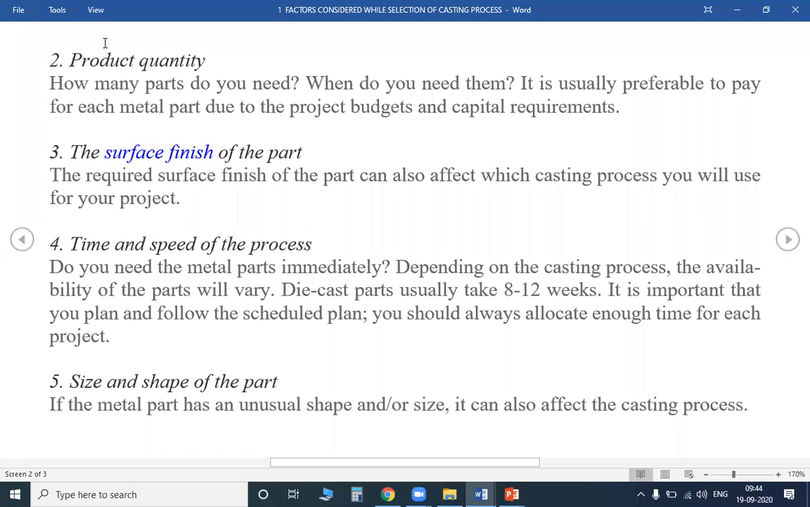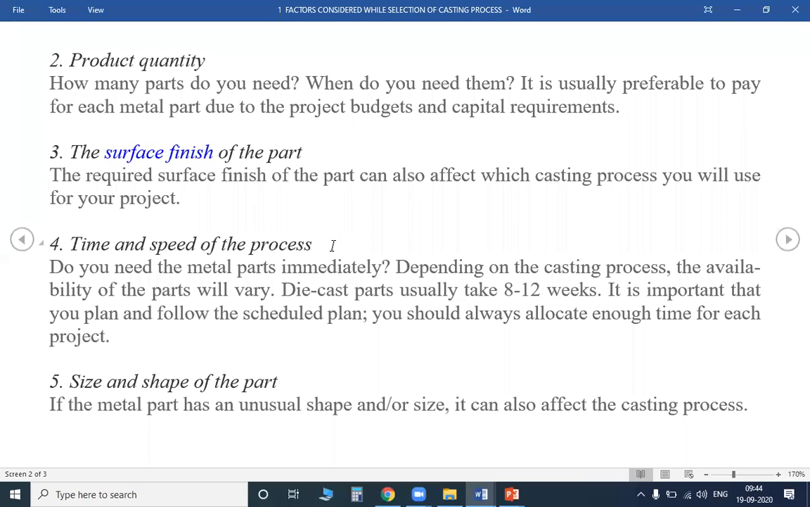So the next one is time and speed of the process. I already told you, it is not about speed. You can't complete the total production in a certain number of weeks or days. It takes a number of days. It depends on the raw material. What is the metal you are going to be selecting? So do you need the metal parts immediately? If they want it immediately, we can't do the process.